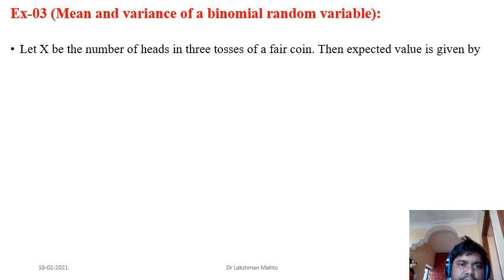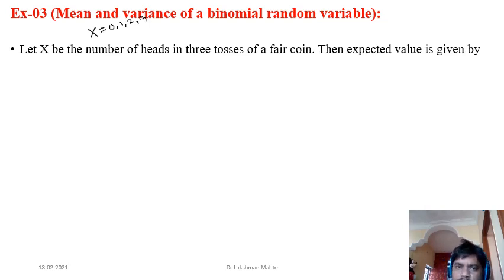Suppose x is the number of heads when tossing a coin thrice. When we take a coin and toss it 3 times, x denotes the number of heads. What are the values of x? x will take value 0, that means no head. x will take value 1, that means exactly one head. x will take 2, that means there are 2 heads, and x will take 3, that means 3 heads. These are the only possible values. Apart from that, x can't take any other value.